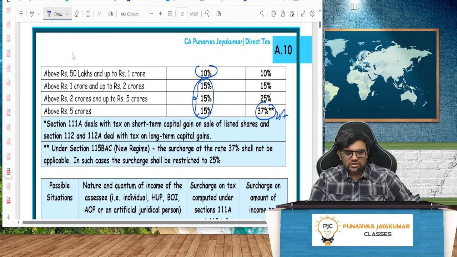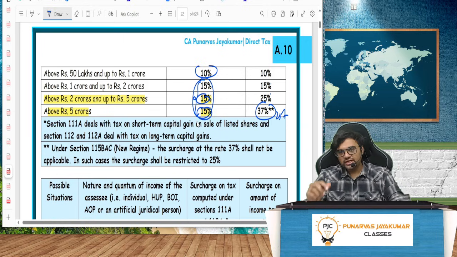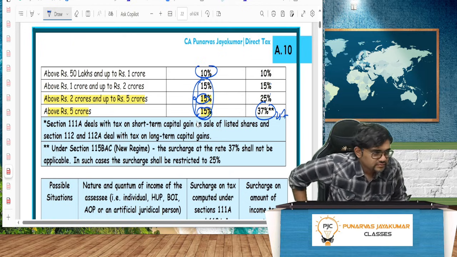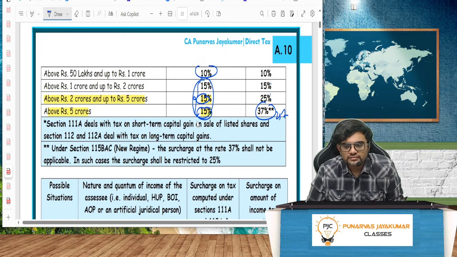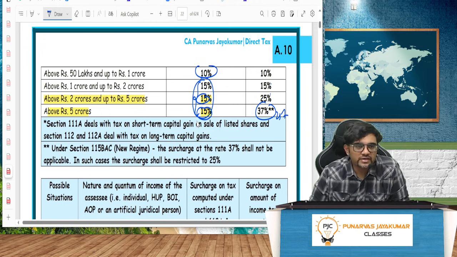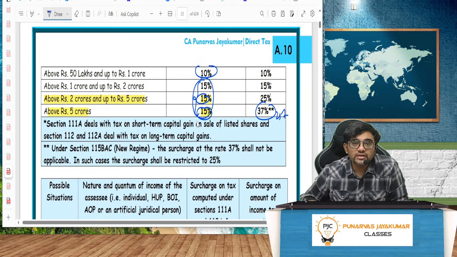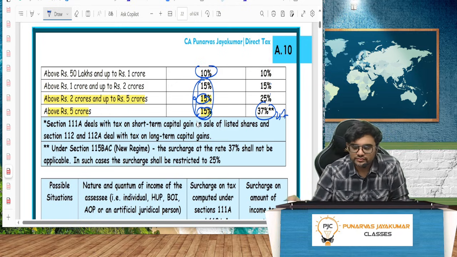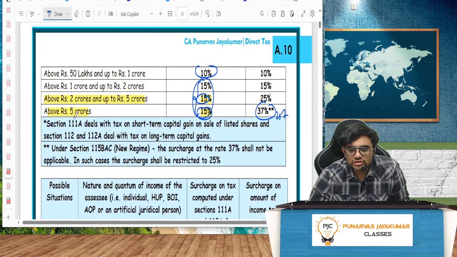So these 2 points, especially above 2 crore and up to 5 crore, above 5 crore, it is not 25% and 37%. It is only what? 15%. It is only stopped at what percentage? 15%. Everybody with me, understood? It is always stopped at what? 15%. Why? I told you the logic. Everybody with me? Thumbs up, come on. Understood?